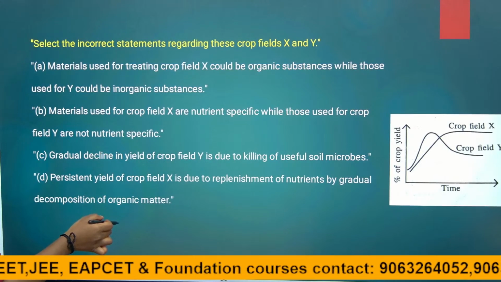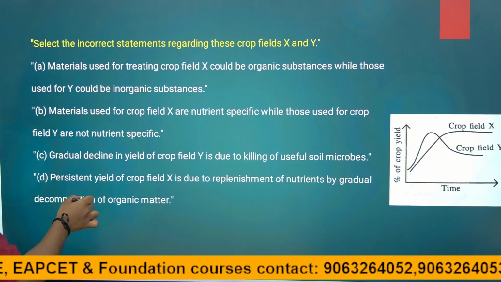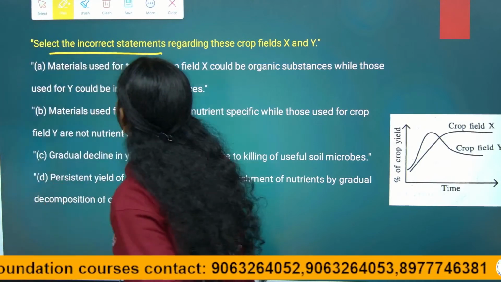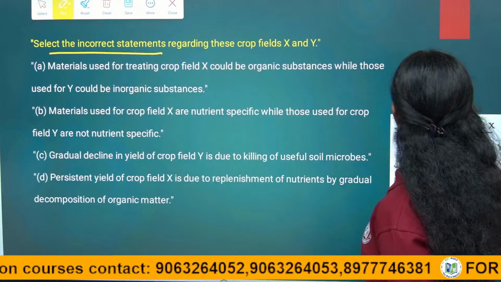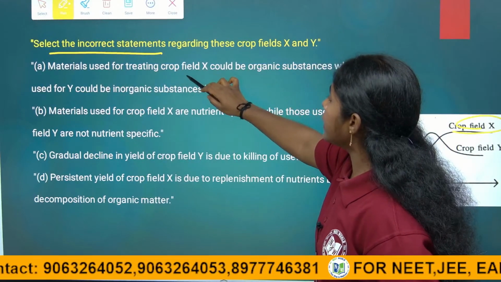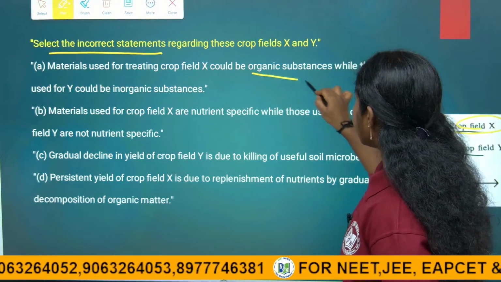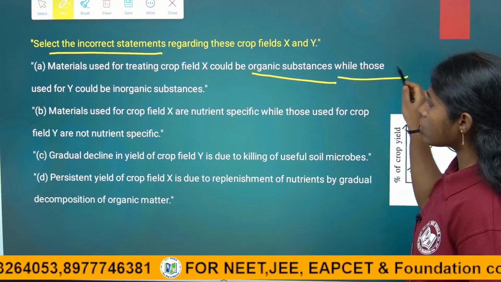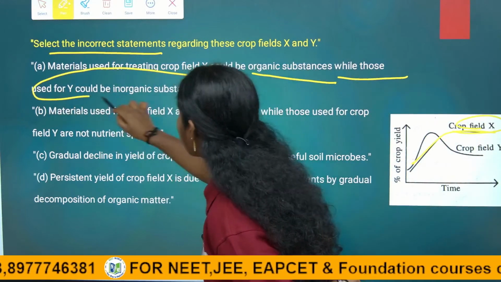So, they are asking incorrect statement. Materials used for treating crop X field could be organic substance, while those used for Y could be inorganic substance.